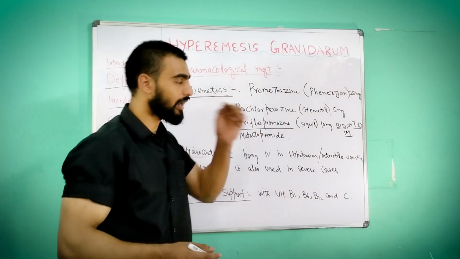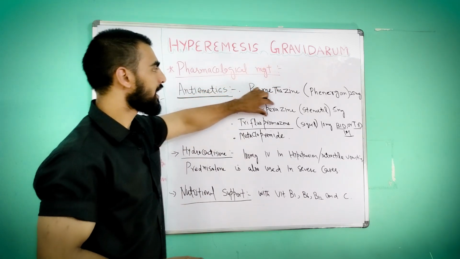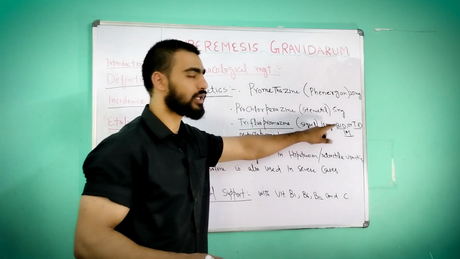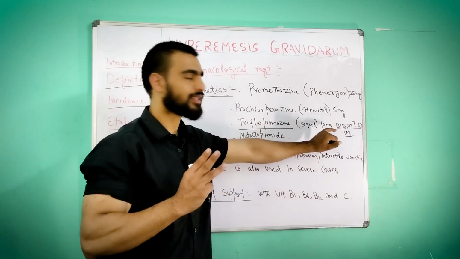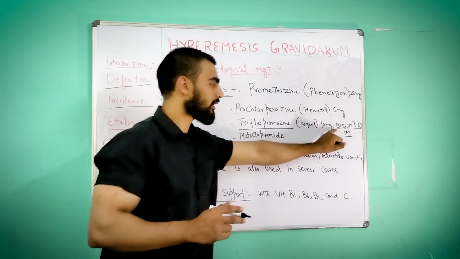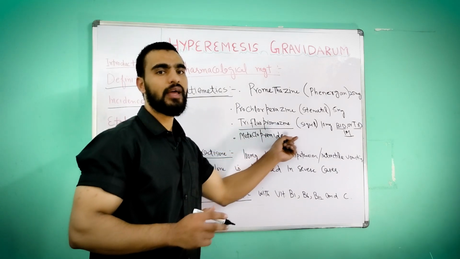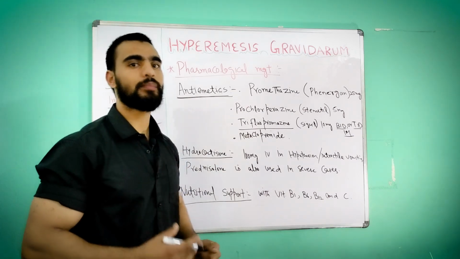So these are all antiemetics. Promethazine 25 mg, prochlorperazine 5 mg, trifluoperazine 10 mg. BID means twice, TID means thrice, two times or three times intramuscularly, or metoclopramide. Metoclopramide is also one type of antiemetic. So these drugs we can provide to stop the vomiting.